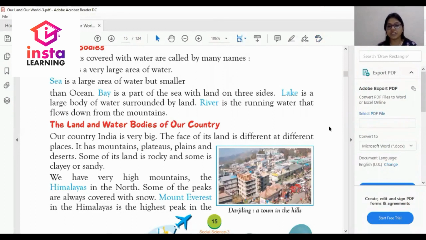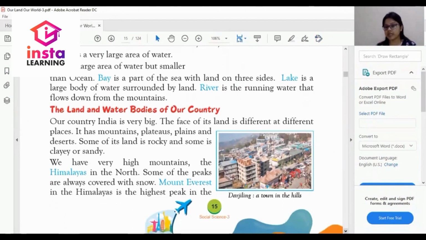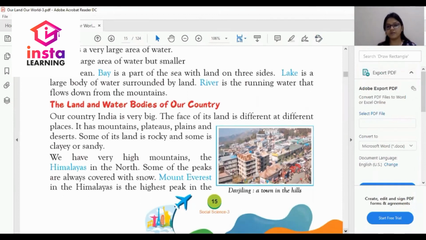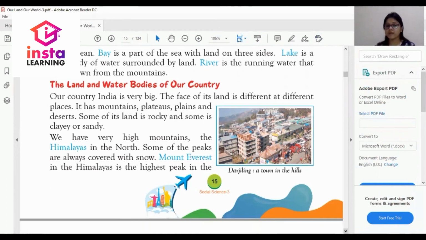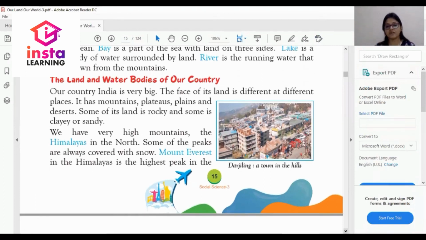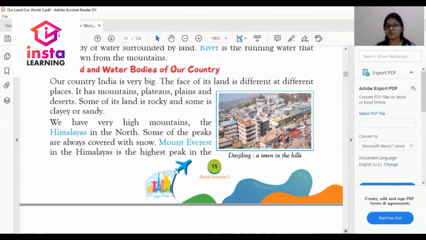Our country, India, is very big. The face of its land is different in different places. So we have very high mountains, the Himalayas, in the north. Which is the high mountain? Himalaya is a very high mountain in the north. Some of the peaks are always covered with snow.